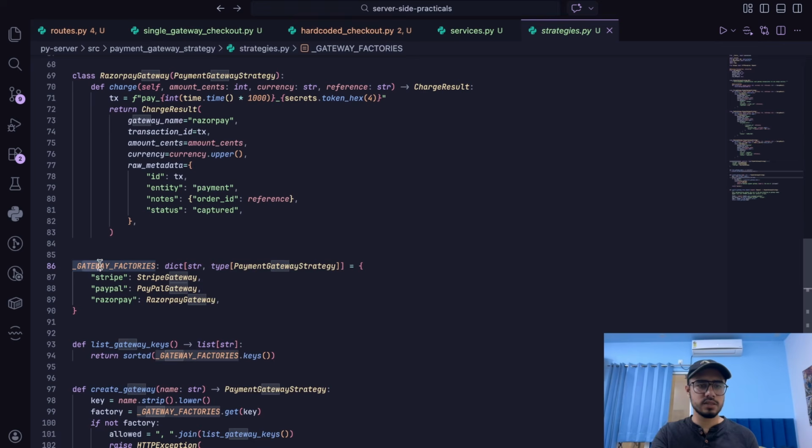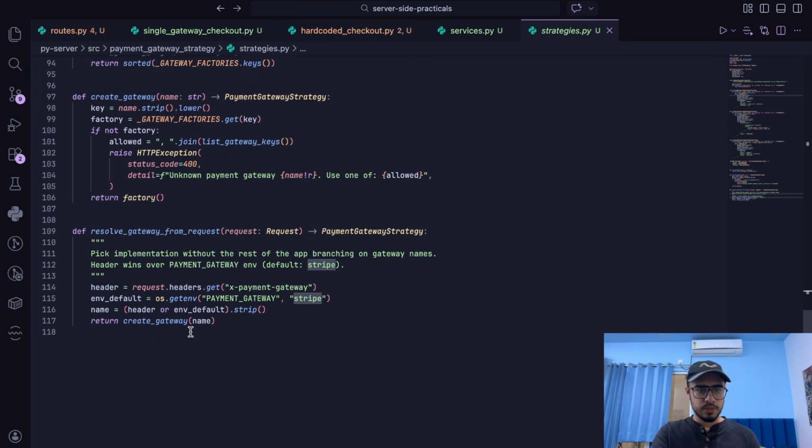Now we have created something called a gateway factory. How do we pick a strategy? That's what the factory does. It will help us pick a particular strategy, generate a strategy for us. It has all the classes. We'll just give it the Stripe key. It will give us the Stripe gateway class as the value. It's as simple as that.